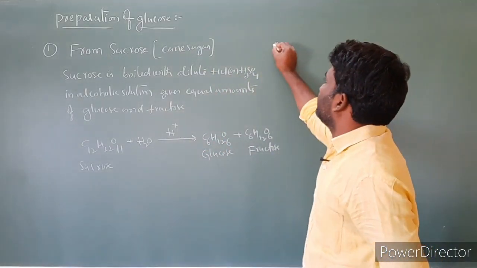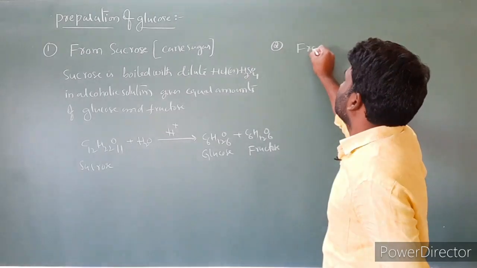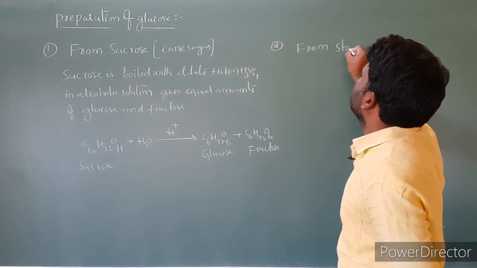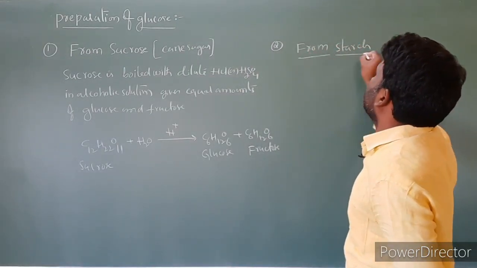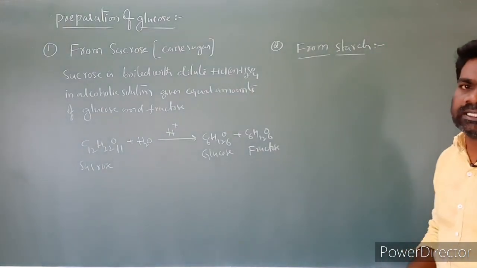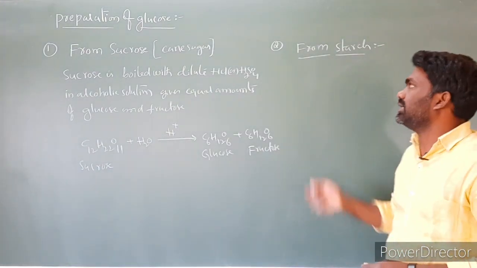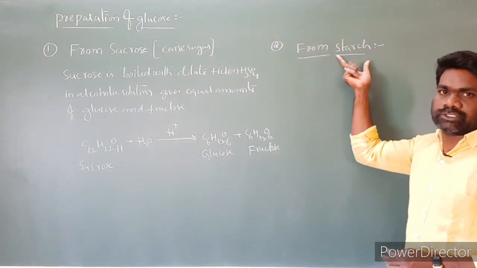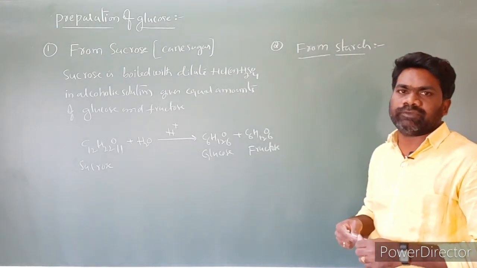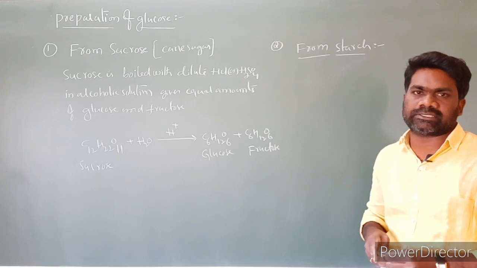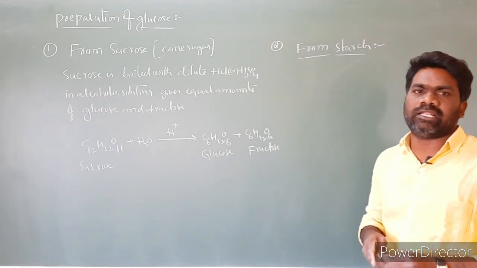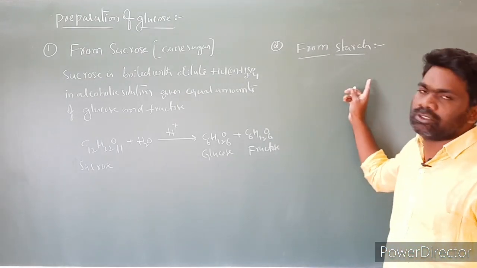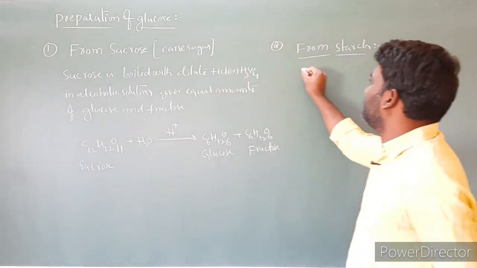And the second one is from starch. This is the second method of preparation of glucose, and it is a commercial method. Hydrolysis of starch by boiling it with dilute sulfuric acid at 393 Kelvin under pressure gives glucose. First let us read the statement.